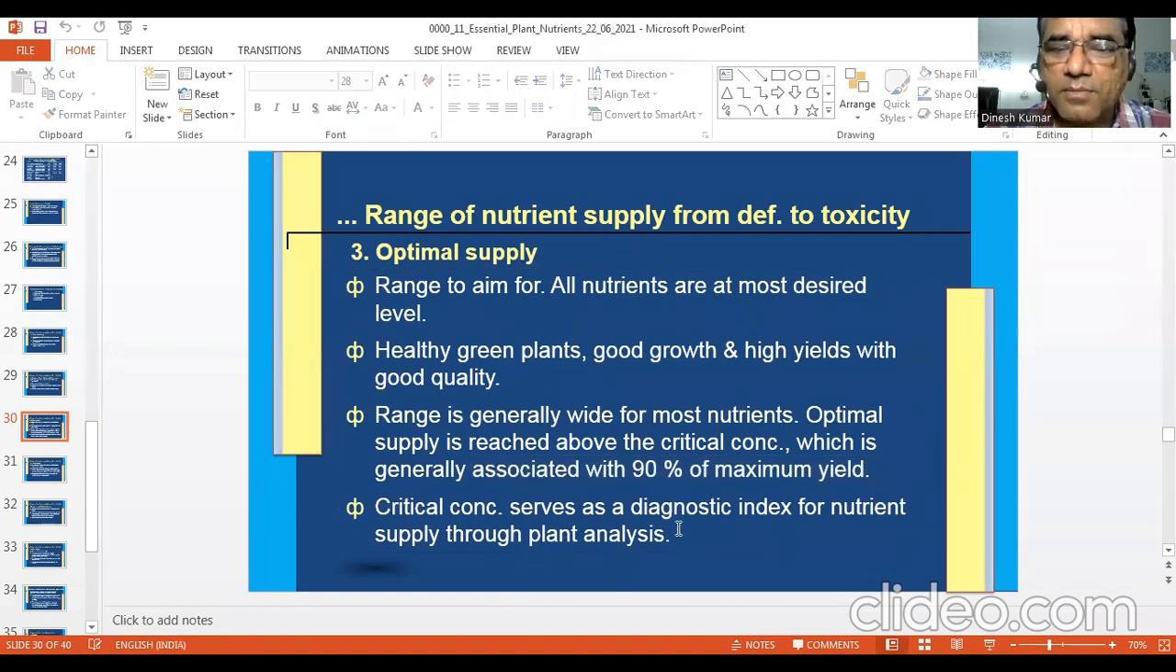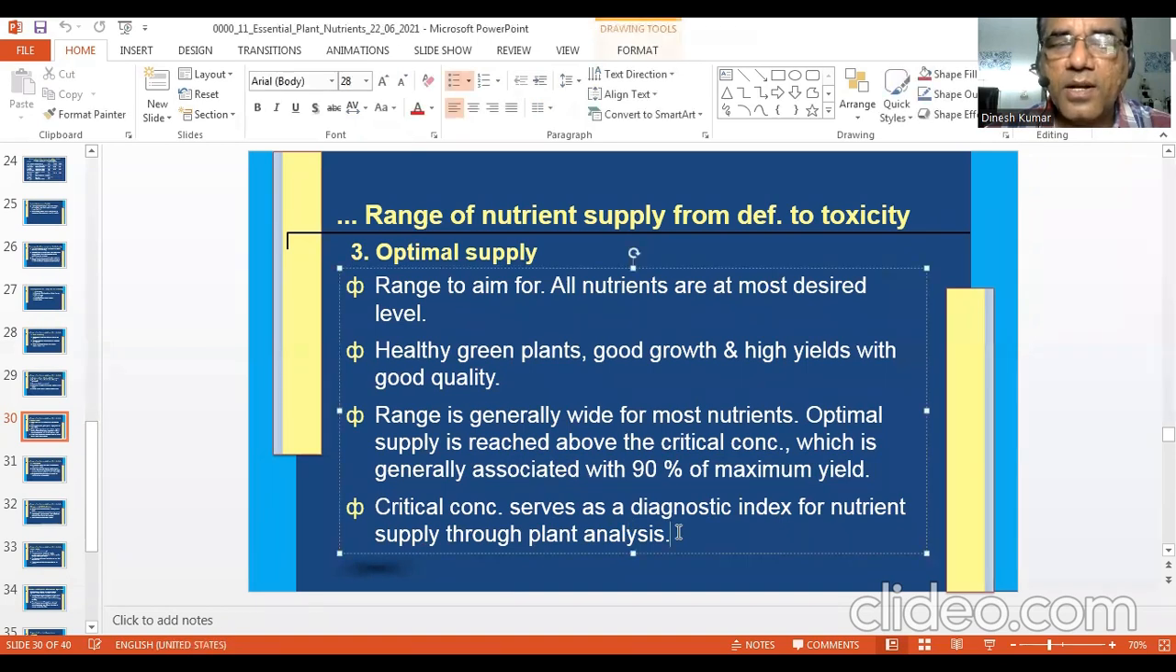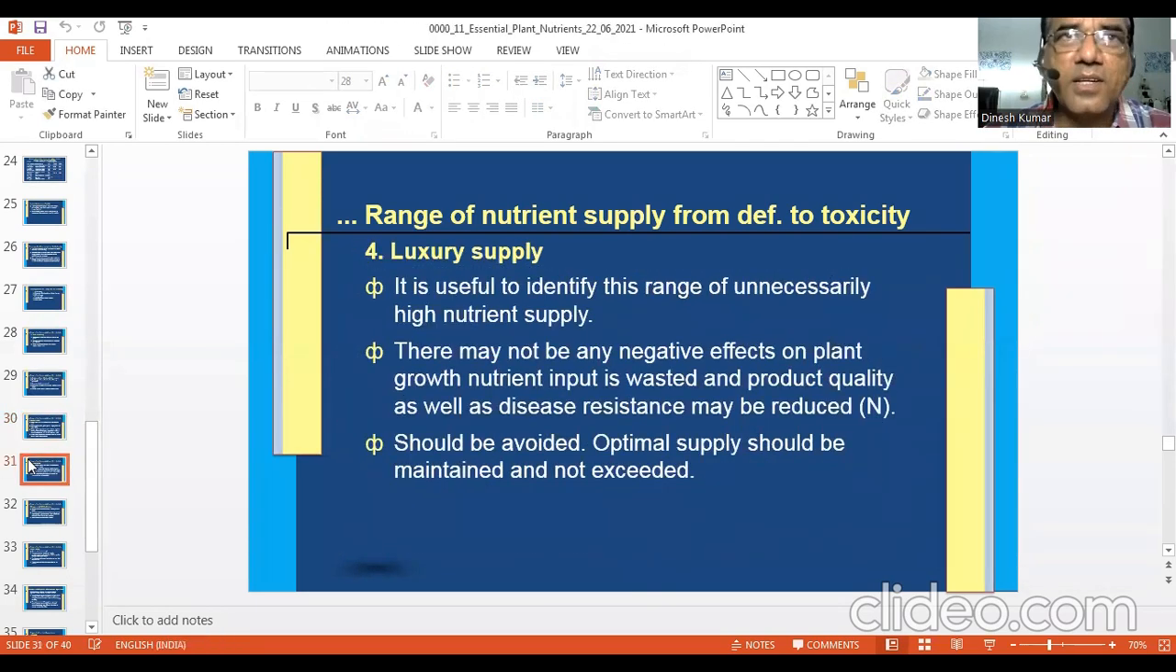Critical concentration serves as a diagnostic index for nutrient supply through plant analysis. Luxury supply, luxury consumption. It is useful to identify this range of unnecessary high nutrient supply. There may not be any negative effect on plant growth. Nutrient input is wasted and product quality as well as disease resistance may be reduced.